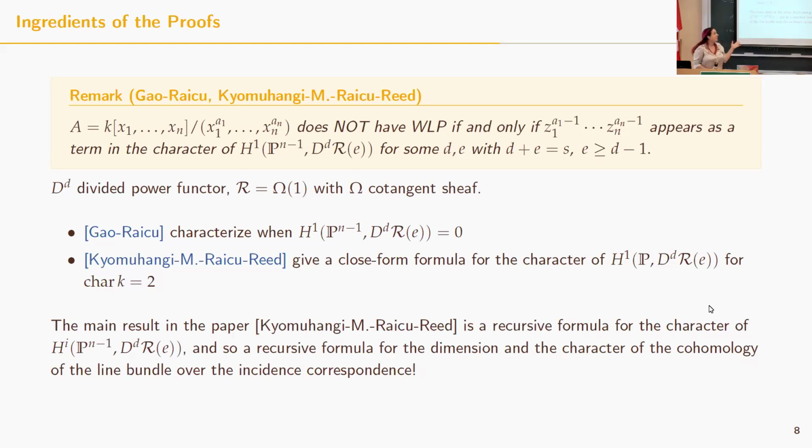Okay, but the thing that I want to say about this proof is basically that you prove the weak Lefschetz property as an application of studying these cohomologies, which are actually equivalent to studying the cohomology of a line bundle over the incidence correspondence. Okay, this concludes the part of characteristic p of my talk.